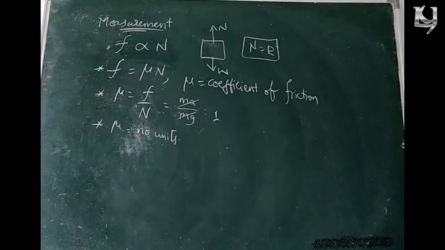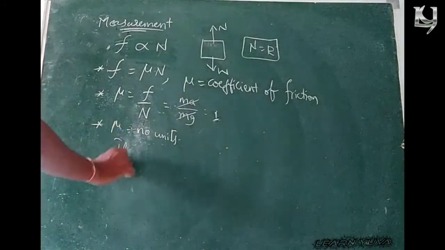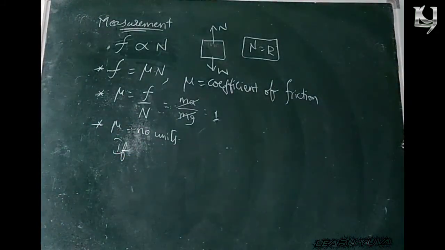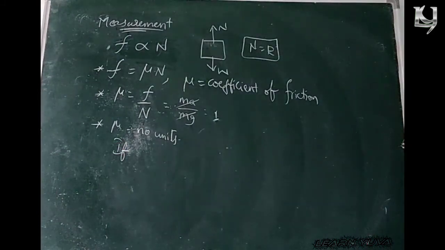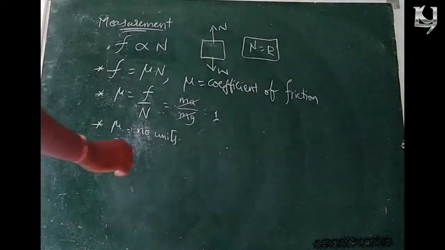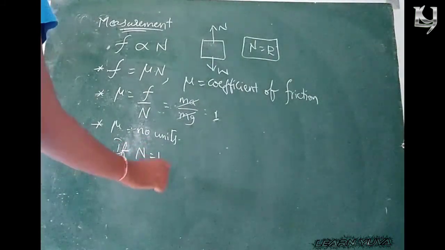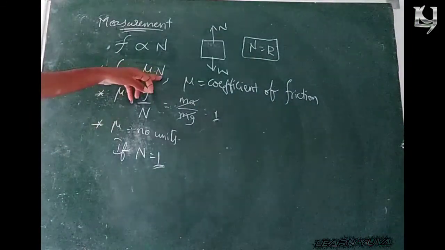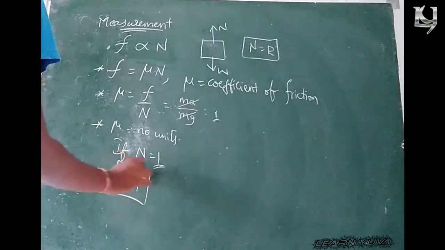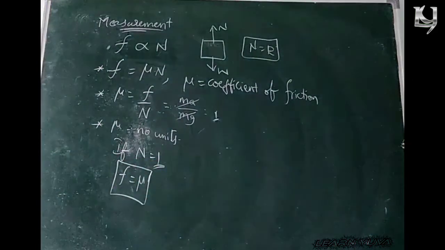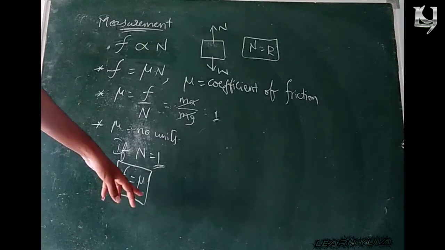In this case, if normal reaction is equal to 1, then F is equal to mu. Then friction force is equal to the coefficient of friction.